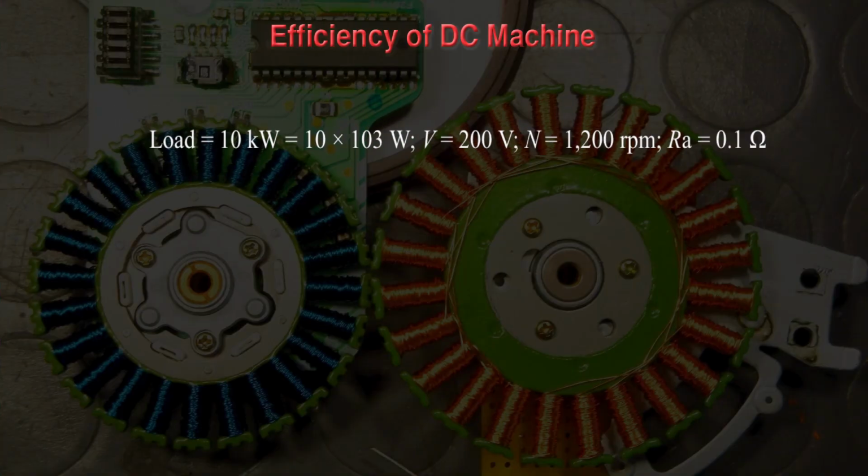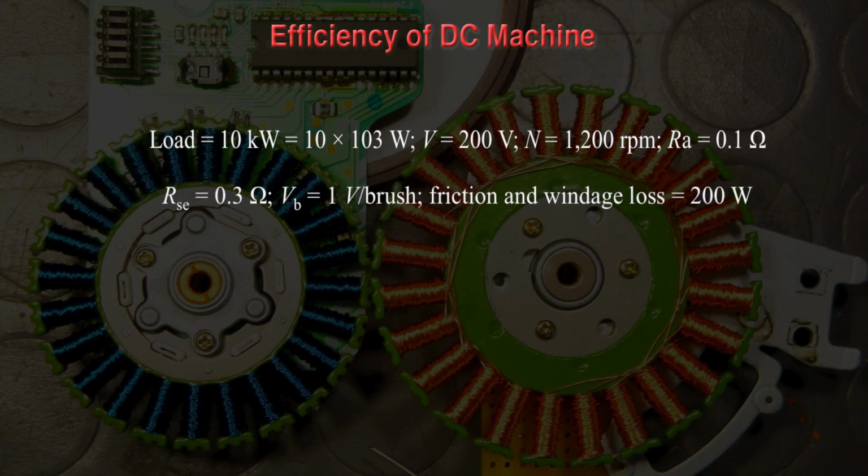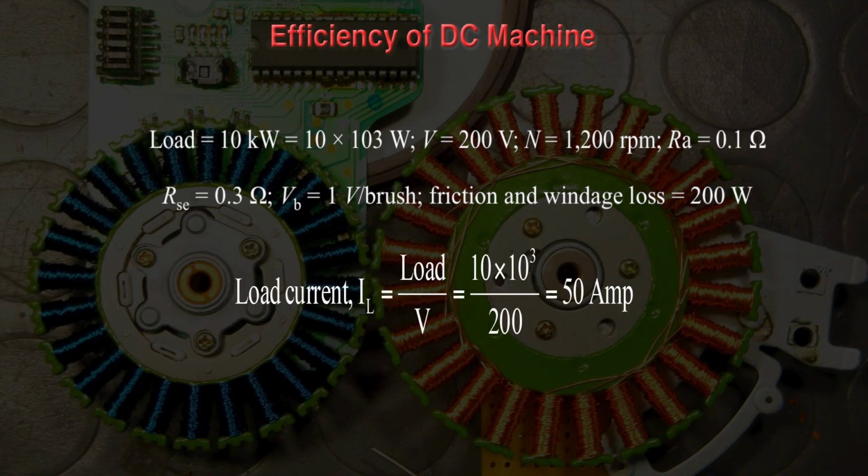So from the given problem you extract what data are given. Here load is given as 10 kilowatt, so it can be written as 10 into 10 to the power 3 watt. Voltage, or you can say supply voltage, is given as 200 volt. RPM of motor is given as 1200 RPM. Armature resistance is given as 0.1 ohm. Series winding resistance is given as 0.3 ohm. Voltage per brush is given as 1 volt per brush and friction and windage losses are 200 watt. So you have to find out the load current.